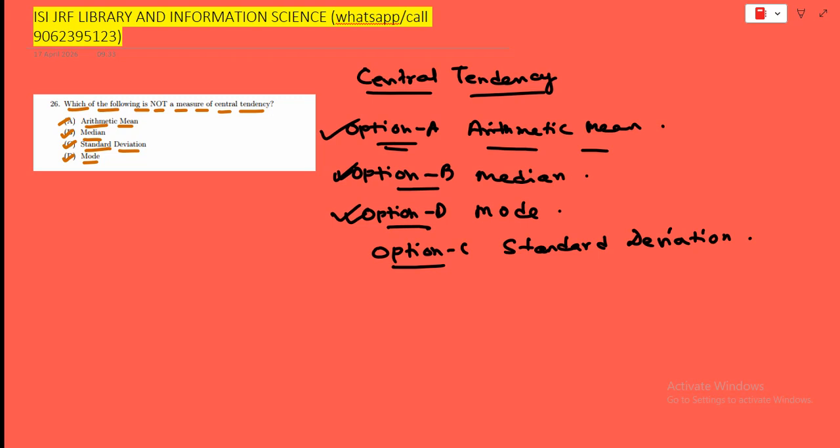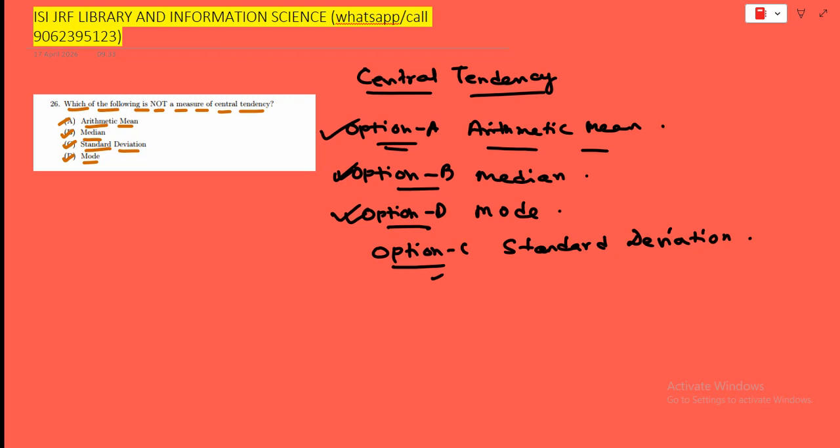Okay, so back to the question, who is the imposter who is not trying to find the middle ground? Is it option number C? Yes, option number C is the right answer for this question, that is standard deviation. Why? Because the mean, median and mode are the three musketeers of the center. Standard deviation is the guy measuring how far the musketeers are running away from each other.